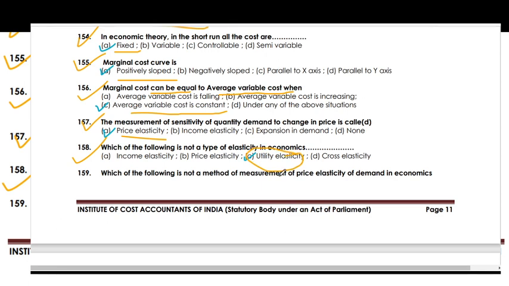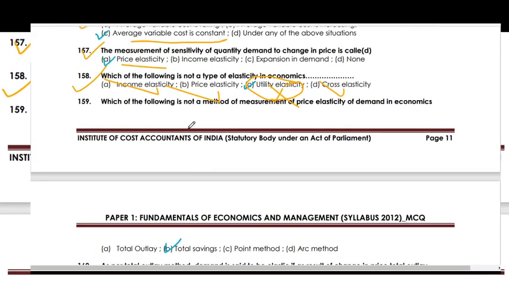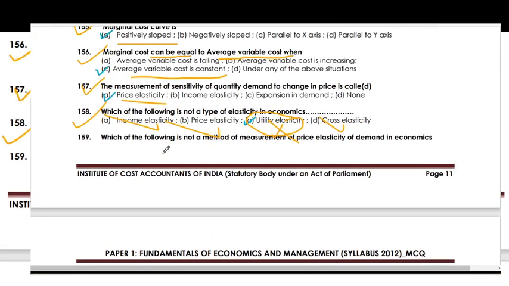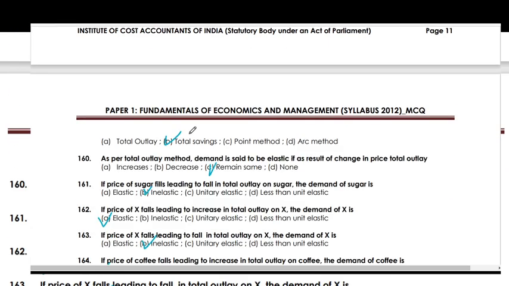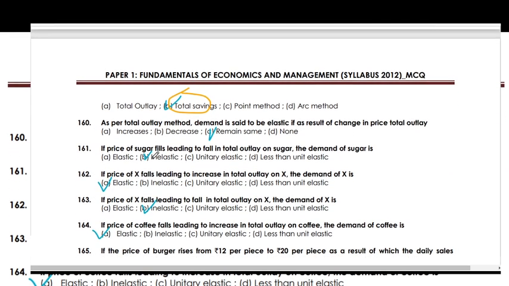Utility elasticity is not a term used in economics. Income elasticity used, price elasticity used, cross elasticity used. Which of the following is not a method of measuring the price elasticity of demand? The total saving is not a measuring method.